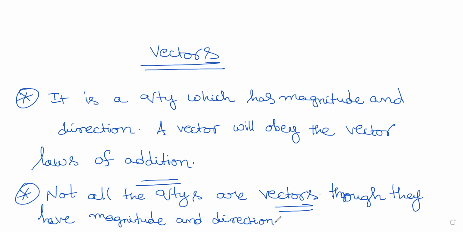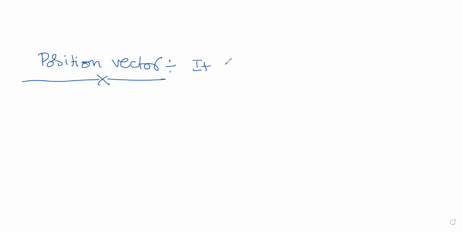Yes, sir. Now let us move on to aspect number 2. So what is the basic idea of a vector? Here, first we talk about something called position vector. What is basically a position vector? A position vector is just a point in a plane.